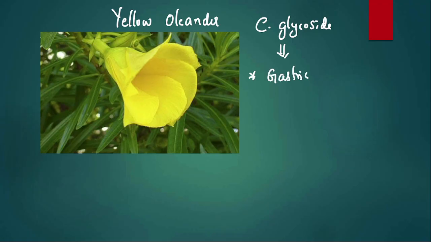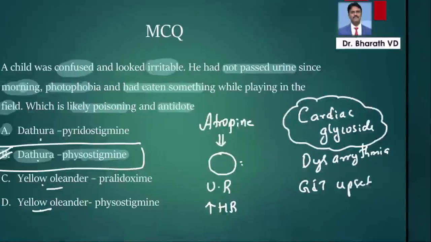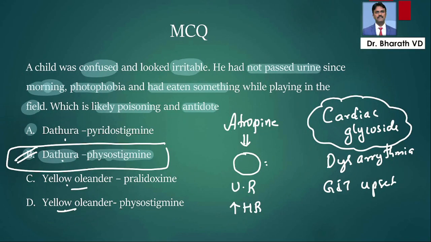We give activated charcoal to prevent reabsorption and absorption. And then we maintain electrolytes by giving IV fluids and electrolytes. And you can also use the antidote digibind or digifab here. This is how we manage yellow oleander. So we understood the answer for this question is Datura and the drug of choice is physostigmine.